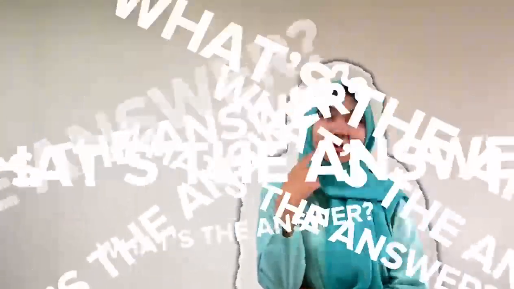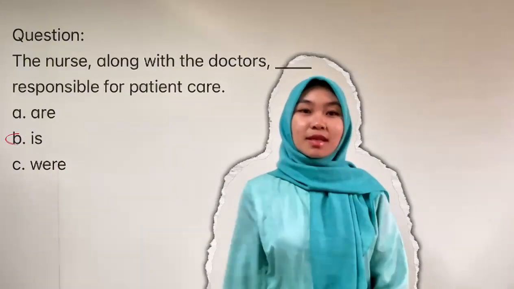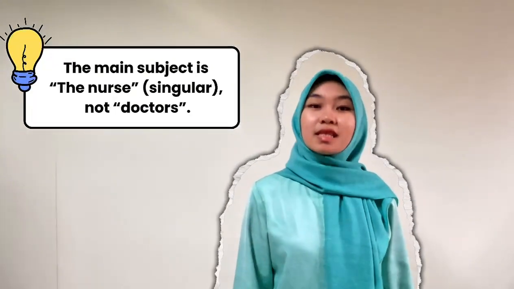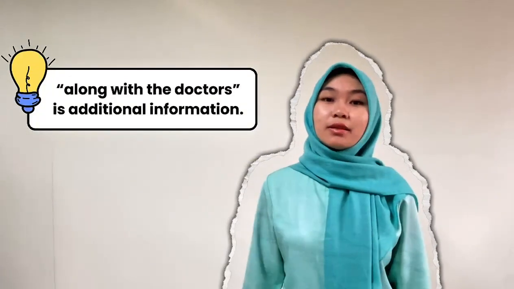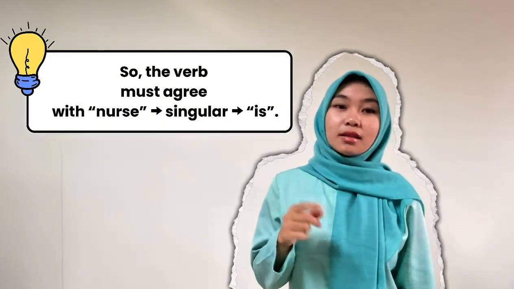what's the answer? The answer is B. Why B? Because the main subject is the nurse, which is singular, not the doctors. The phrase along with the doctor is additional information. So the verb must agree with nurse, which is singular, and the to be is.